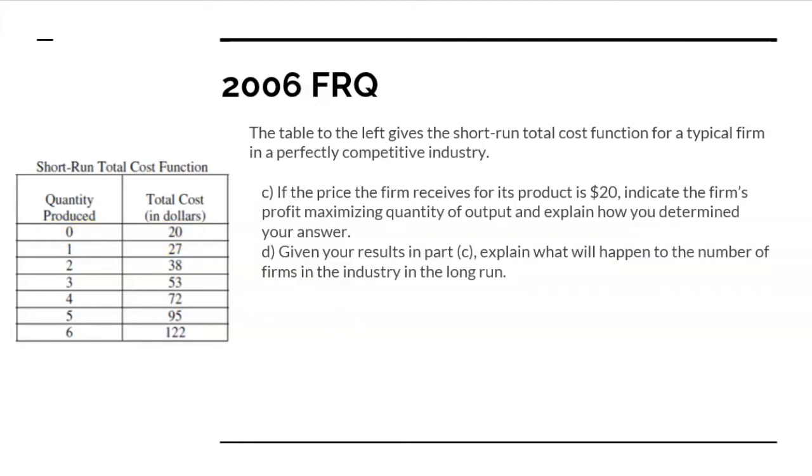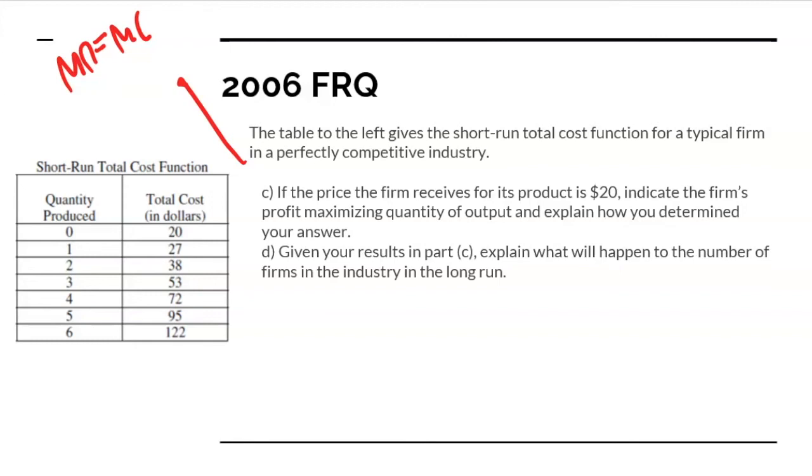All right, so C: if the price the firm receives for its product is $20, indicate the firm's profit maximizing quantity of output and explain how you determined your answer. Well, here, remember, the profit maximizing quantity is where marginal revenue equals marginal cost.